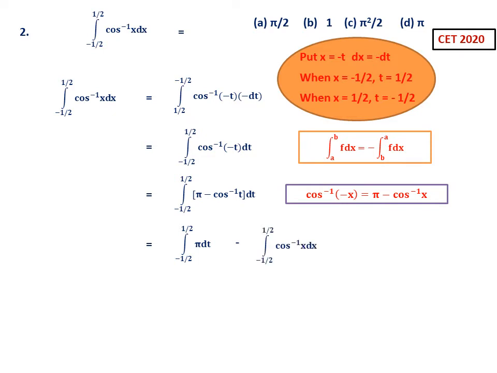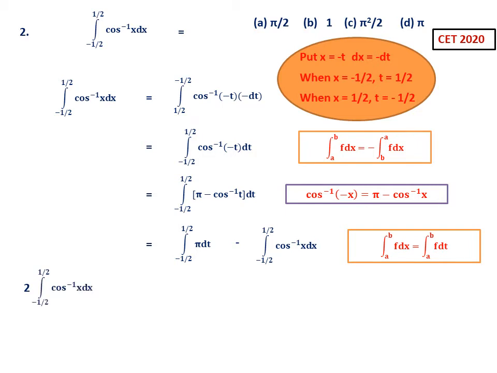So pi dt, this is the first integral. Second one is minus 1 by 2 to 1 by 2 cos inverse x dx. So now you can take the second integral. This is also the same as, see, I have taken cos inverse x dx because in a definite integral it is independent of the variable, whether it is t or whether it is x, one and the same.